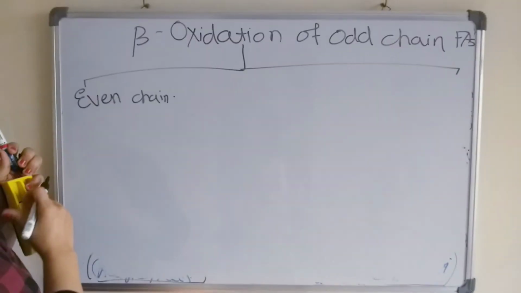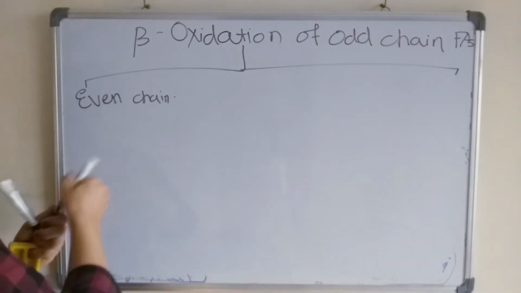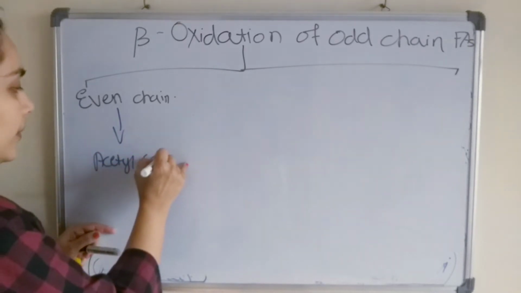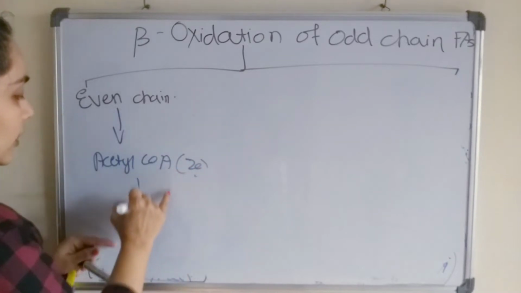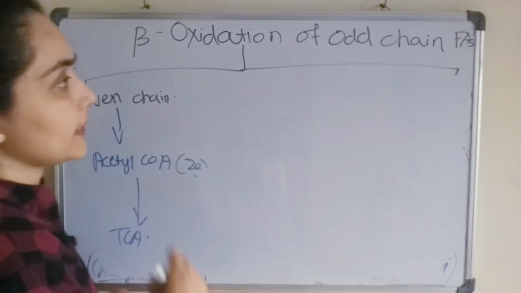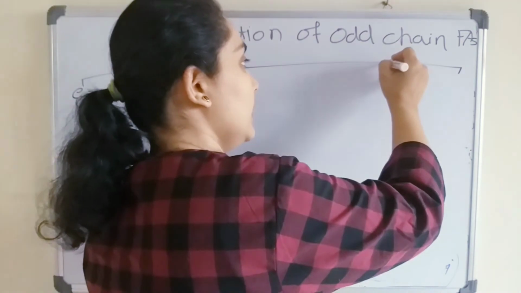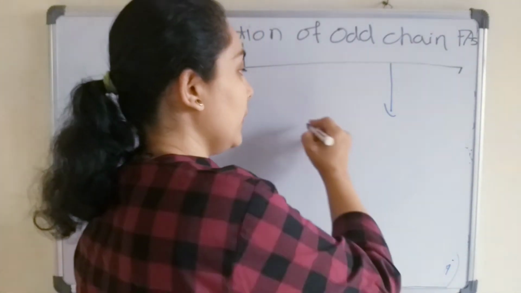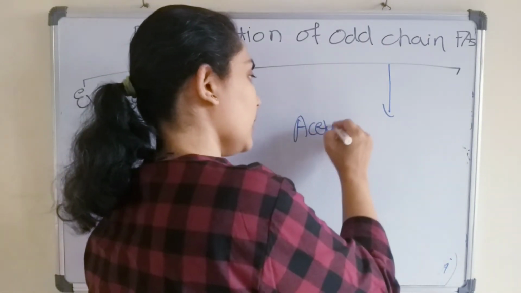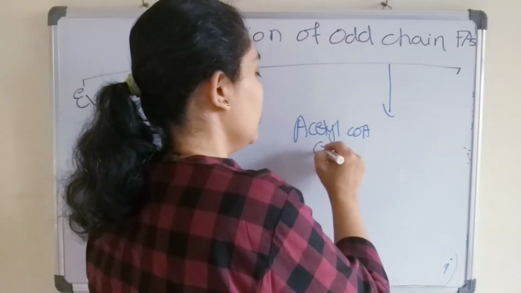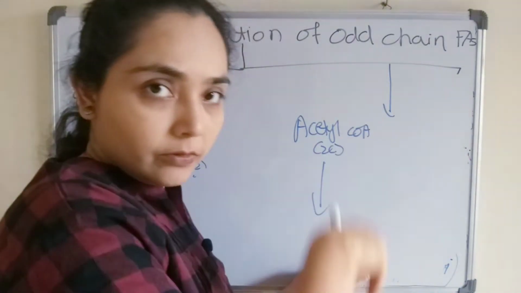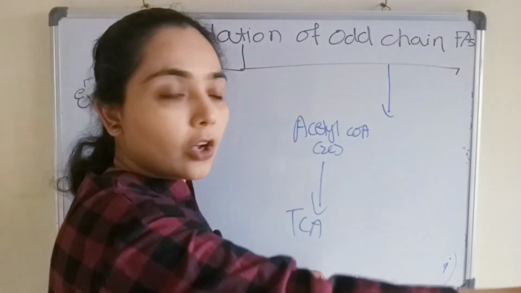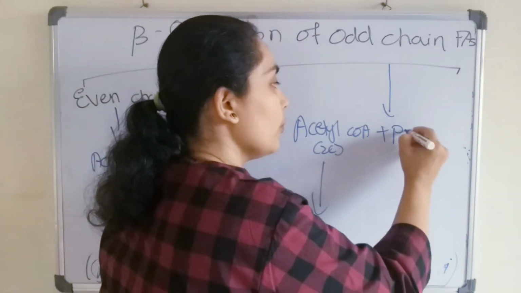During even chain fatty acid oxidation, we will get acetyl CoA, a 2 carbon compound, which will then enter into the TCA cycle. And during the beta oxidation of the odd chain fatty acid, which takes place in a similar way, we will get both acetyl CoA, the 2 carbon compound, which again enters into the TCA cycle and helps in the generation of ATP, and propionyl CoA.